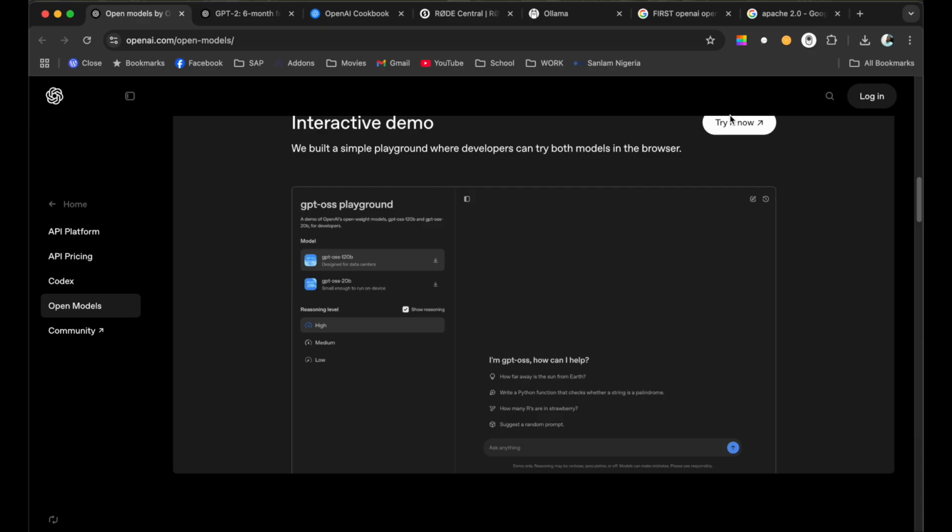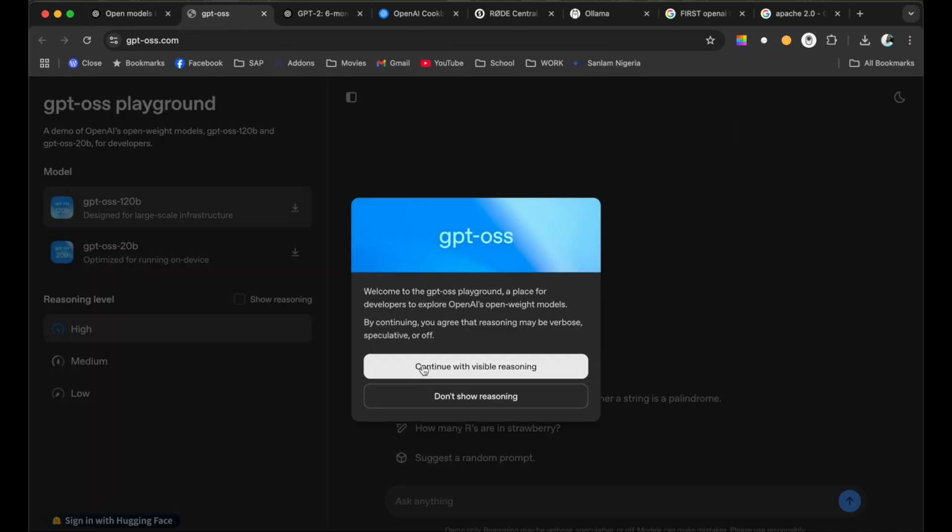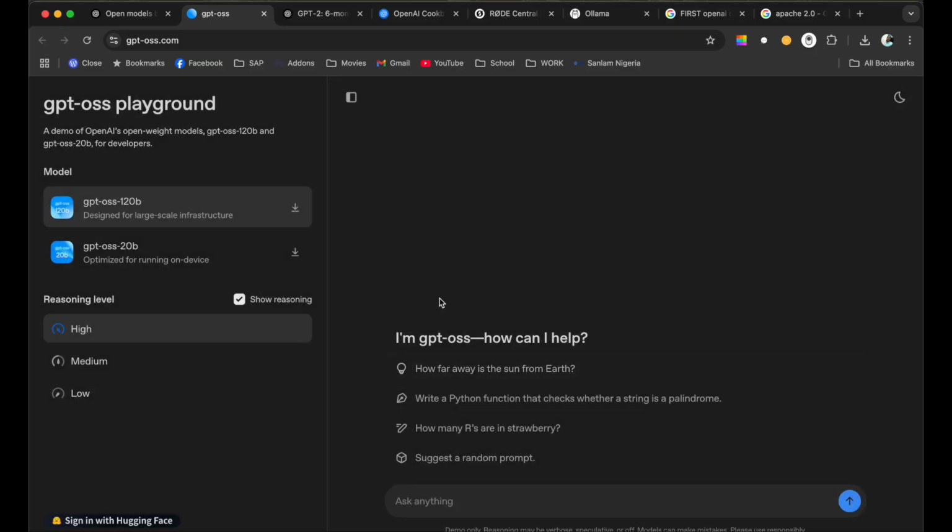Let's try it in action. Let's see if we can try it. Continue with visible reasoning, don't hide the reasoning. Okay, let's see the reasoning. Let's ask a question. I have 5 eggs.